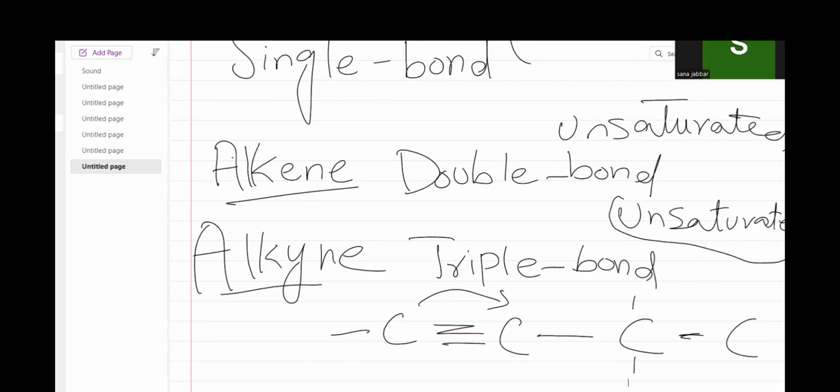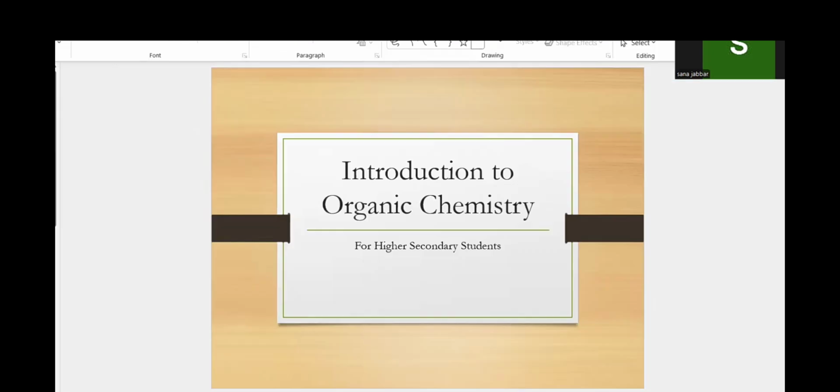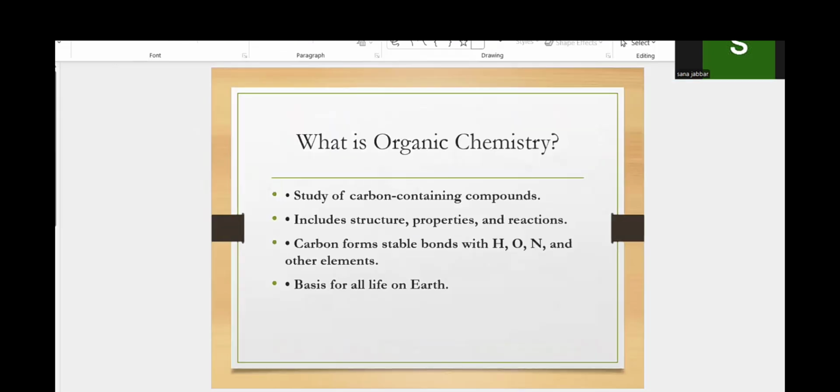Now, let's read it. What is organic chemistry? The study about carbon-containing compounds is organic chemistry. It includes structure, properties and reactions.